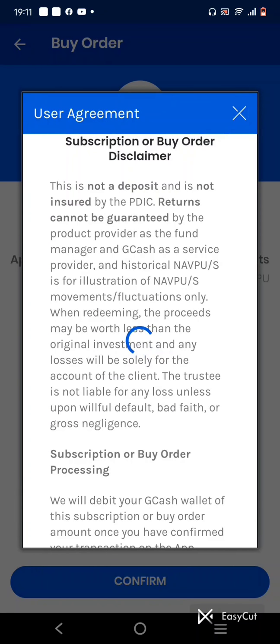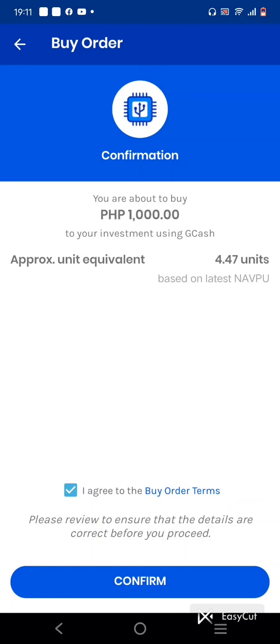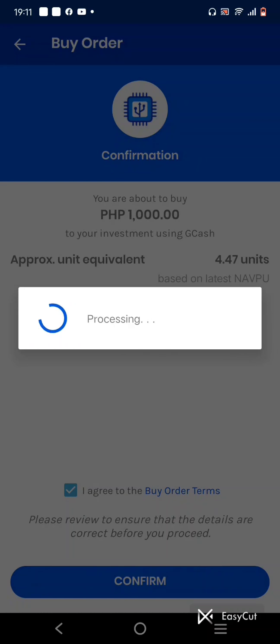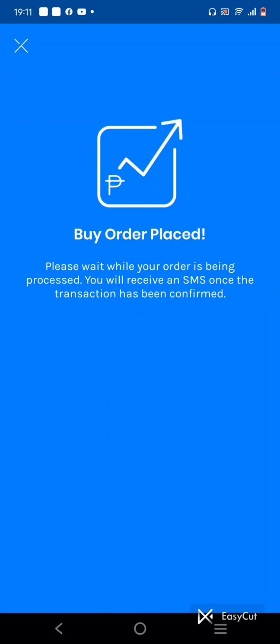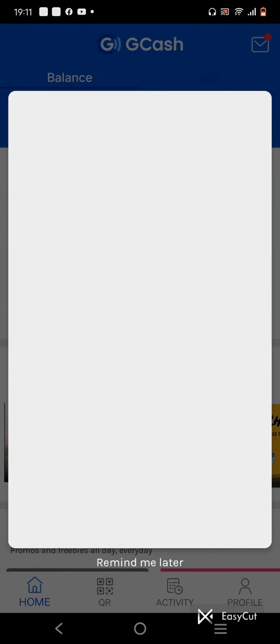Just confirm. Okay, buy order placed. Please wait while your order is being processed. You will receive an SMS once the transaction has been confirmed. So here is the SMS on my other phone. You have paid 1,000 GCash. Okay, 7:31 PM, payment to investment account.